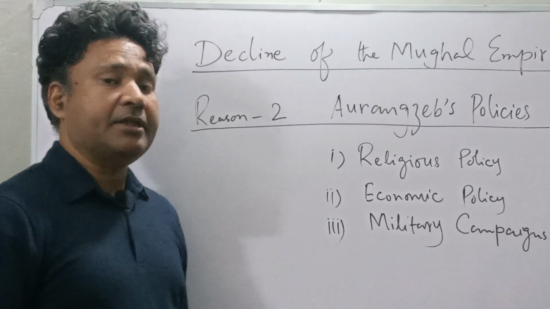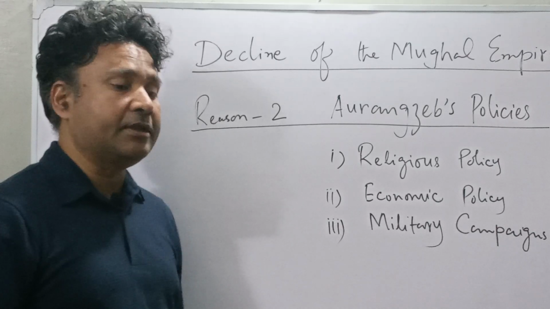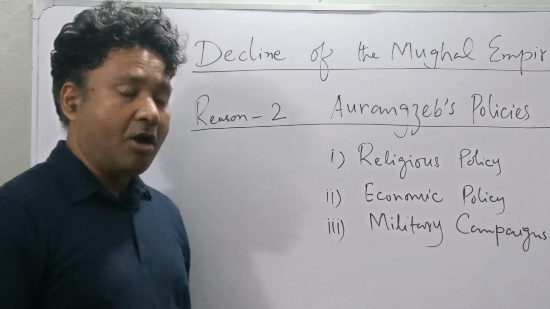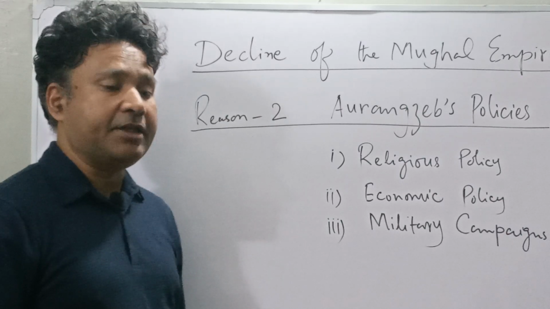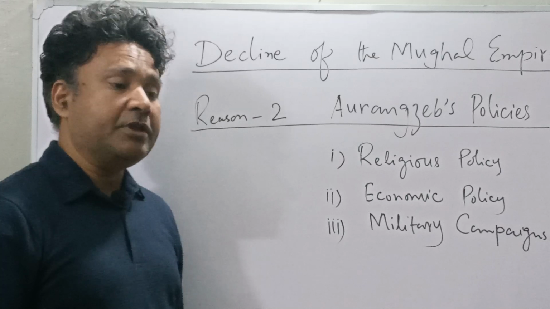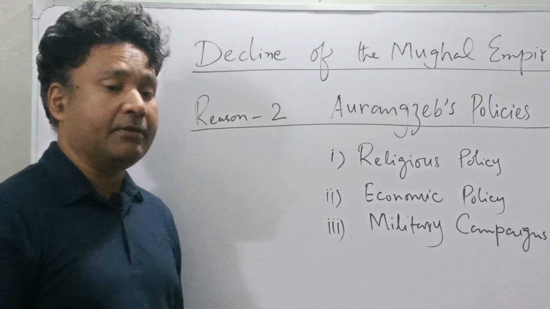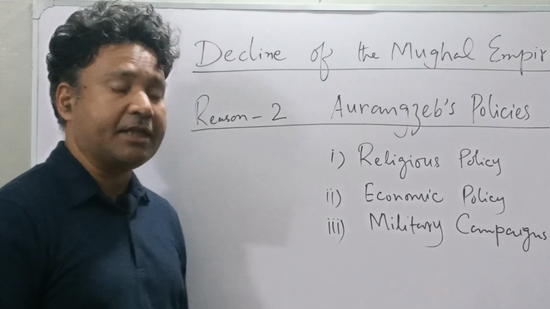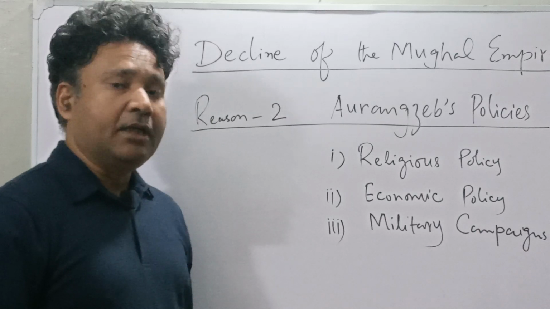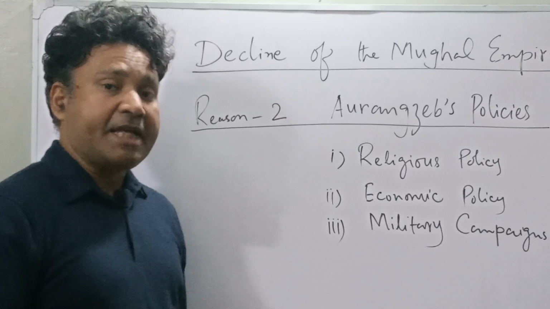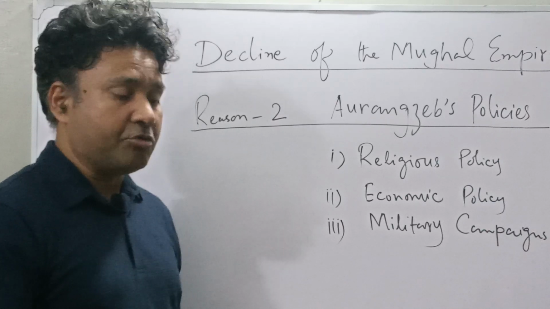Previously, the Marathas and the Rajputs were providing support to the Mughals, but in the days of Aurangzeb they started feeling alienated, and not only the Rajputs but also the Marathas and the Sikhs all were feeling alienated, and they started rising up against the Mughals. Obviously, Aurangzeb had to suppress them, and he had to undertake military campaigns in order to do that.